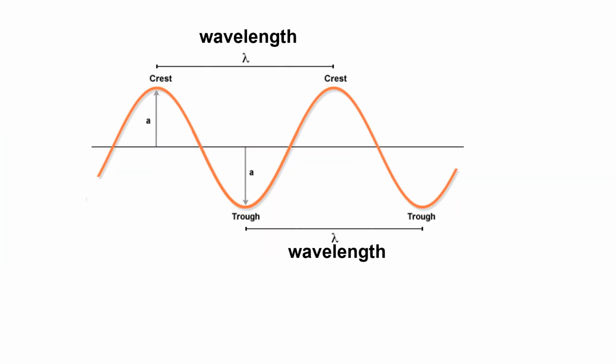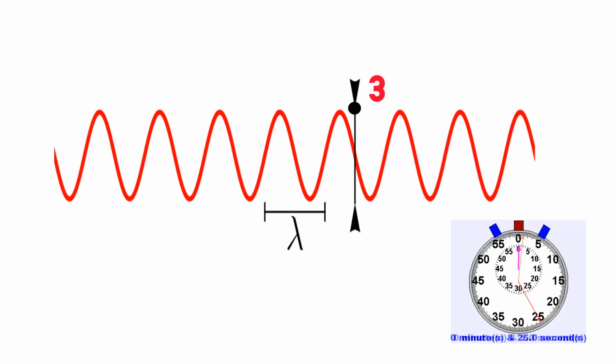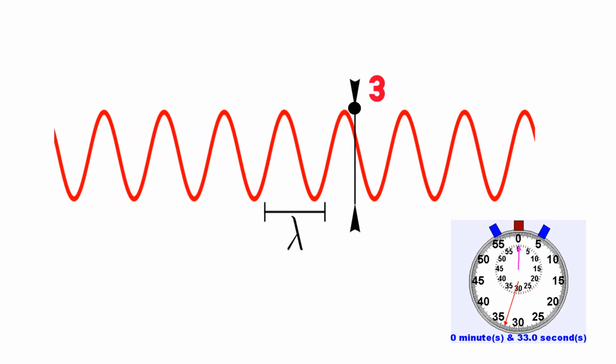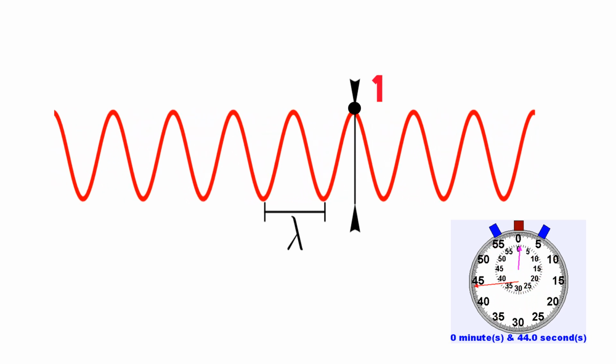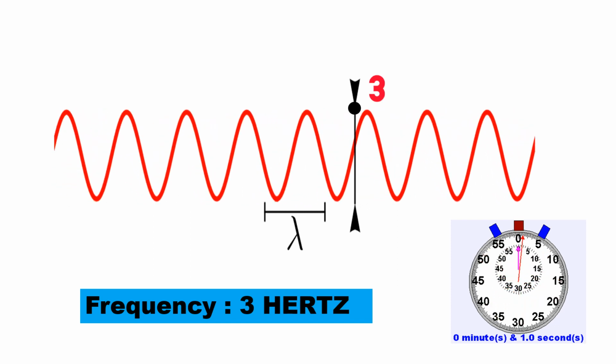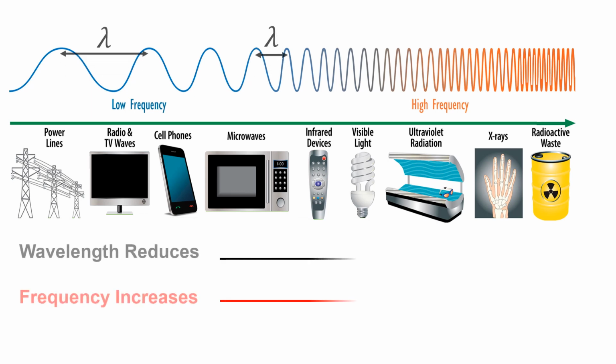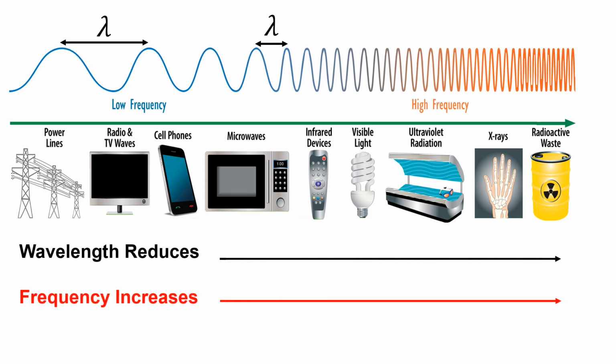Distance between two crests or two troughs is known as wavelength, whereas the number of crests passing through the same point in 1 second is known as frequency, for which the unit is hertz. Here the frequency of this wave is 3 hertz. As we can see, wavelength reduces as frequency increases.